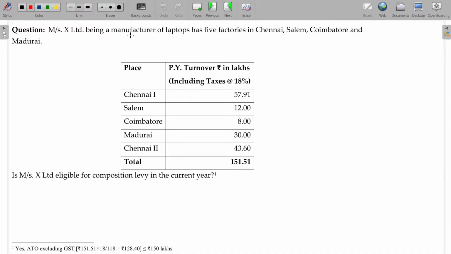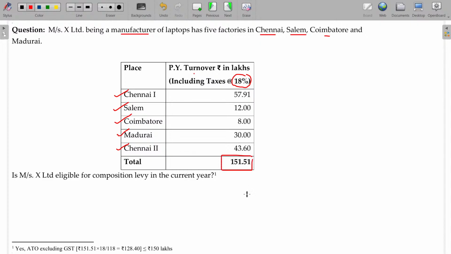Mrs. X Limited, being manufacturer of laptop, has 5 factories in Chennai, Salem, Coimbatore and Madurai. So all this turnover includes GST 18%. For the aggregate turnover calculation, you have to remove the GST. Chennai, Salem, Coimbatore, Madurai, Chennai 2.